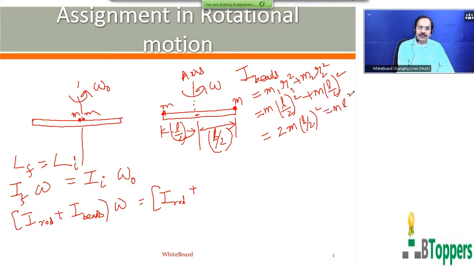So the total moment of inertia of the system of the two beads will be ml square by 2. But initially, each bead is near the center of the rod. That means the initial values of R1 and R2 are 0. That means the initial moment of inertia of the two beads about the vertical axis passing through the center of the rod can be taken as 0.